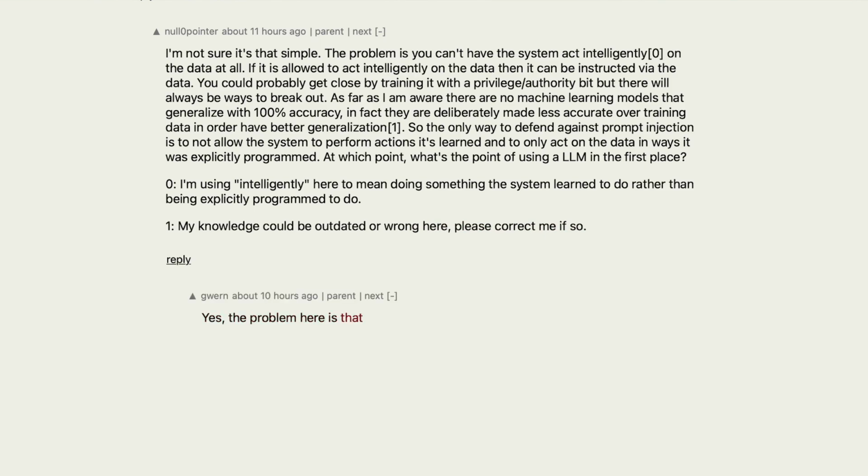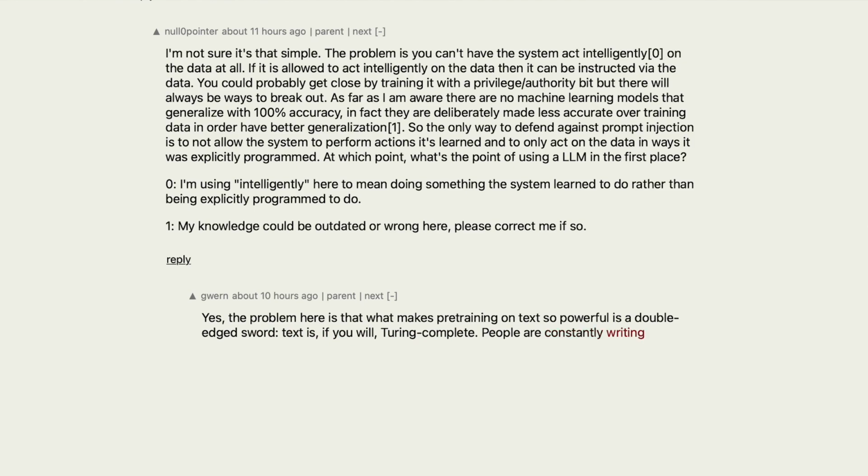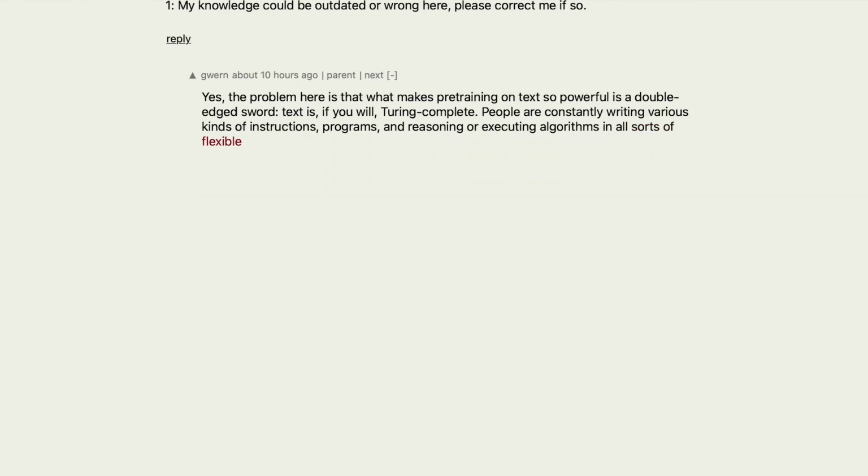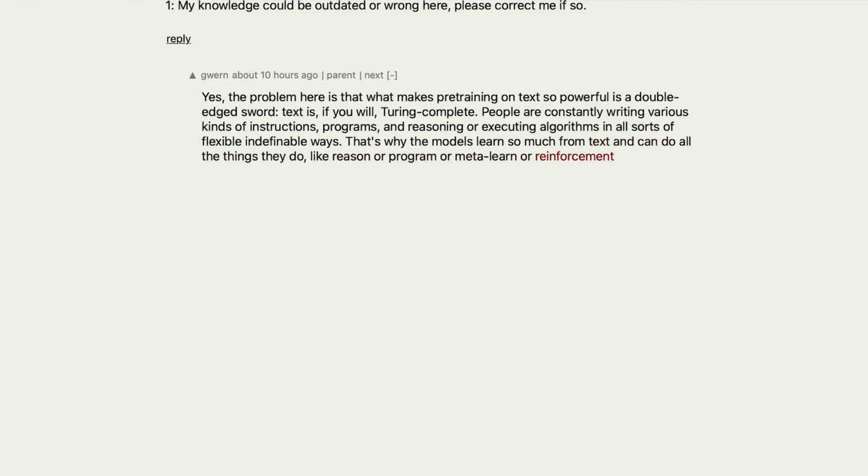Yes, the problem here is that what makes pre-training on text so powerful is a double-edged sword. Text is, if you will, Turing complete. People are constantly writing various kinds of instructions, programs, and reasoning, or executing algorithms in all sorts of flexible, indefinable ways. That's why the models learn so much from text and can do all the things they do, like reason or program or meta-learn or reinforcement learning, solely from simple objectives, like predict the next token.